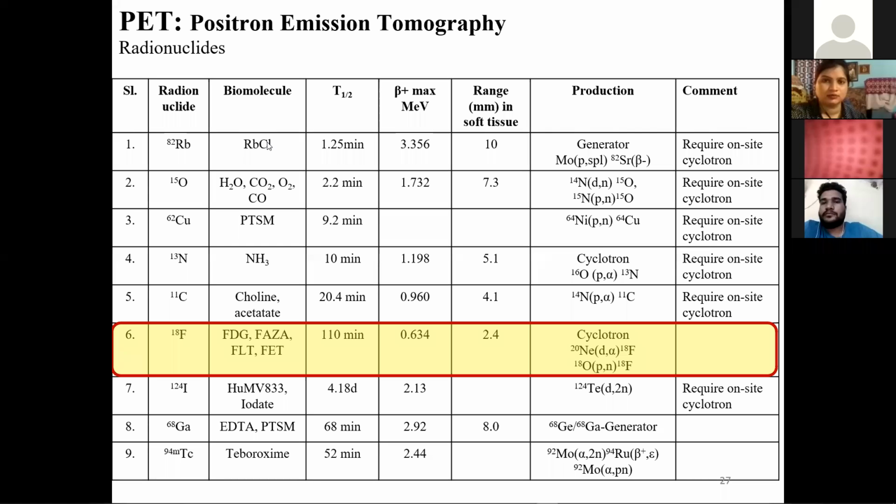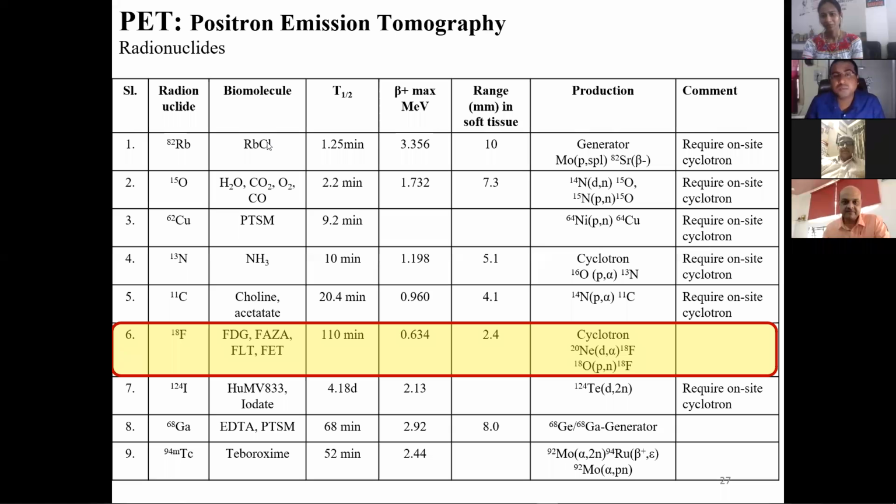Because of that, we'll get some error in the actual position of the tumor, because annihilation always happens near the energy of 0.5 MeV. Since the energy of the beta plus is quite high, it will travel some distance to reduce its energy and come down to 0.5 MeV, and then it will do the annihilation. So that is the problem with rubidium-82.